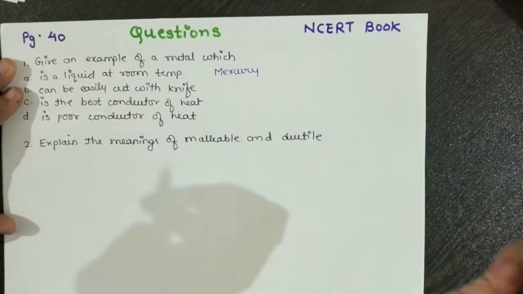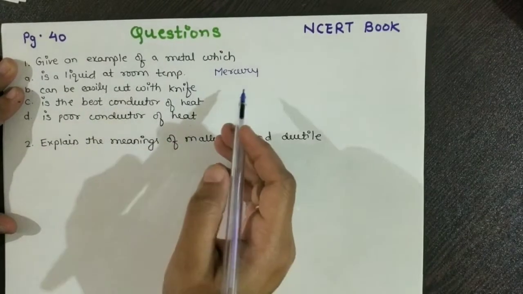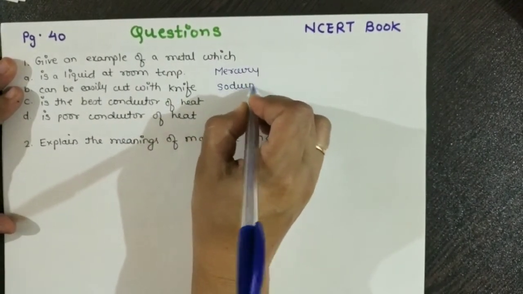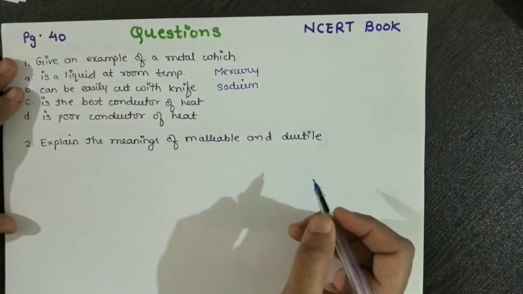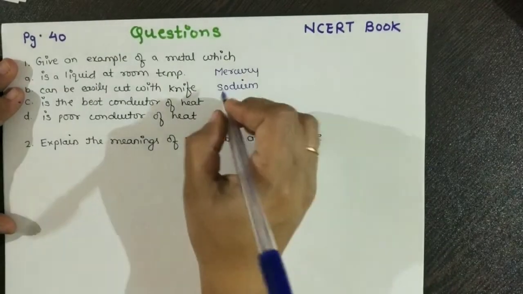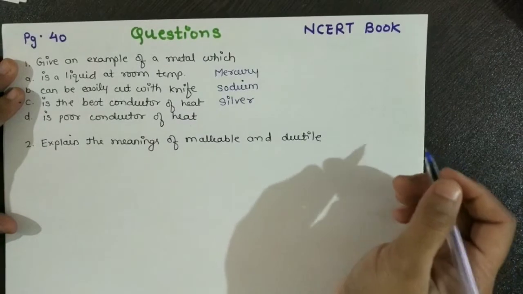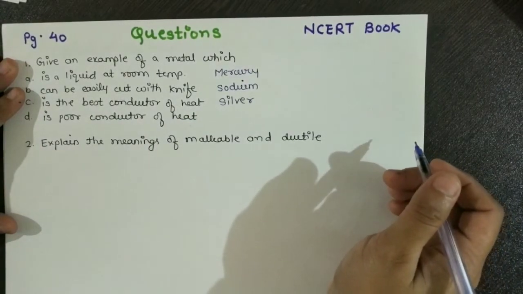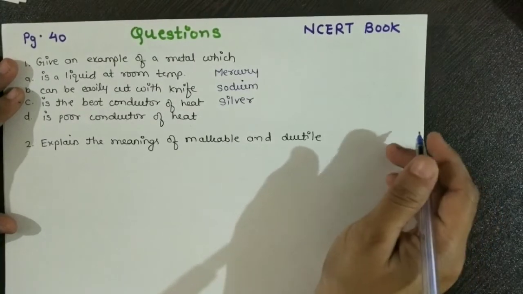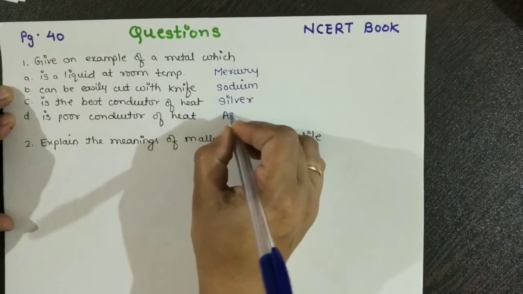What is the second question? The metal which can be easily cut with a knife. That is sodium and potassium both, so I am writing sodium. Which is the best conductor of heat? It is silver, because silver is the best conductor of heat. That is why we are writing the metal, silver, here. Now, which one is the poor conductor of heat? It is astatine.